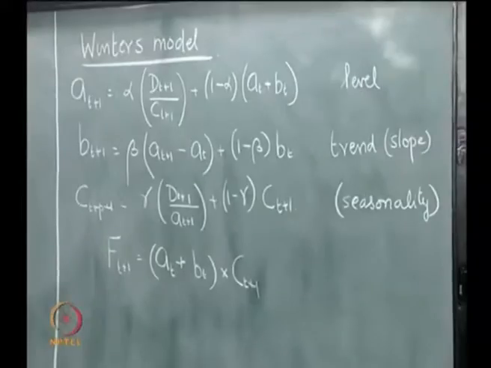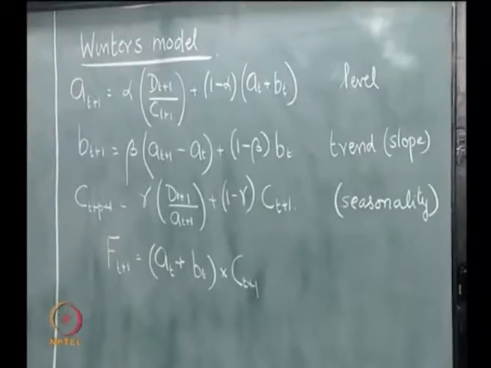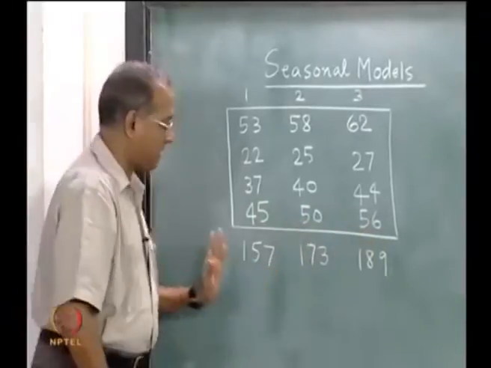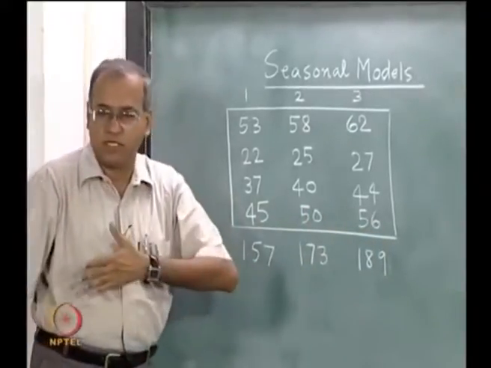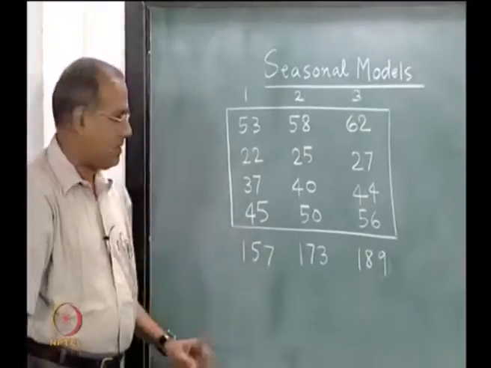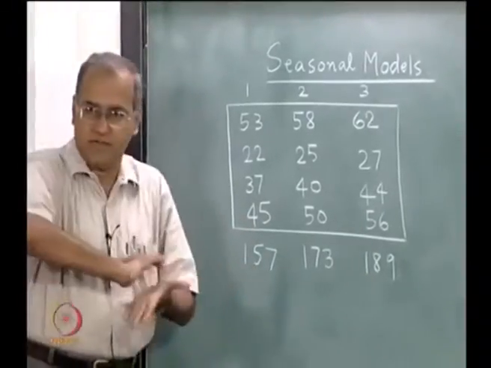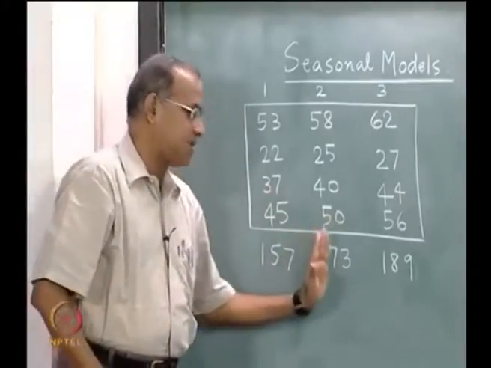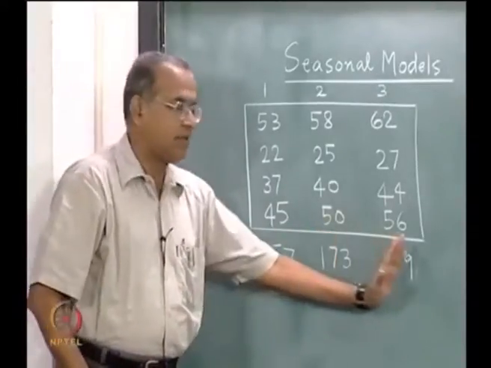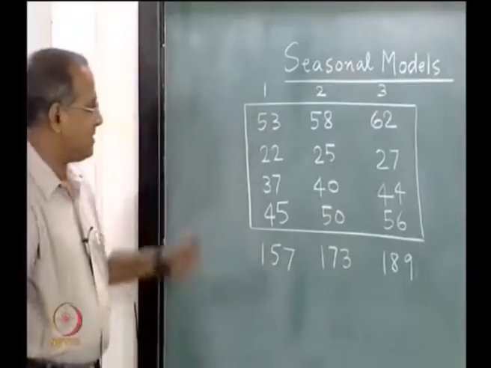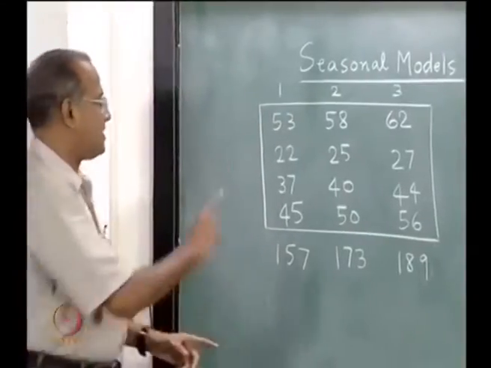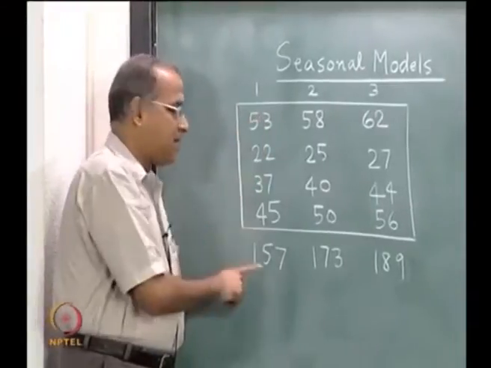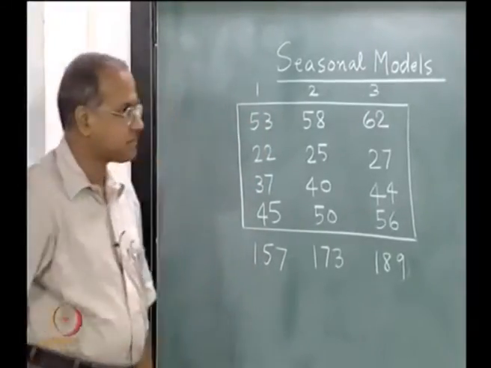For example, to explain with this data, the level values are like 157, 173, 189. It actually exhibits both level and trend. One could think of 157 as a level, and then there is an increasing trend. So, there is a slope which takes it to 173 and then to 189 and so on. There is a seasonality. For example, the seasonality index associated with this is 53 divided by 157.